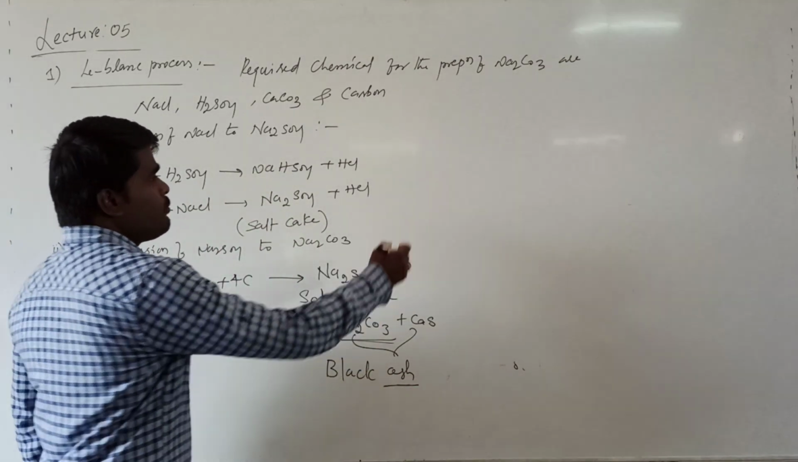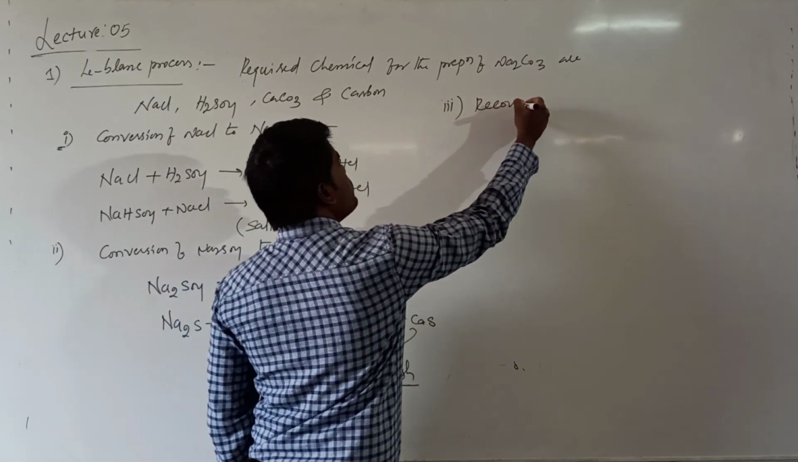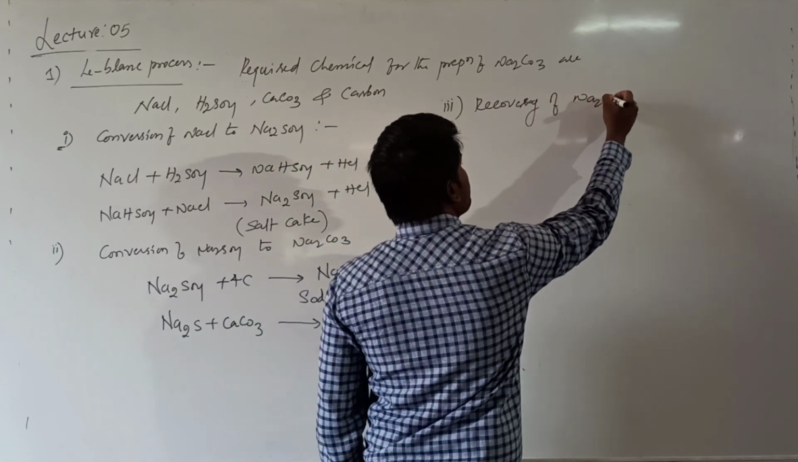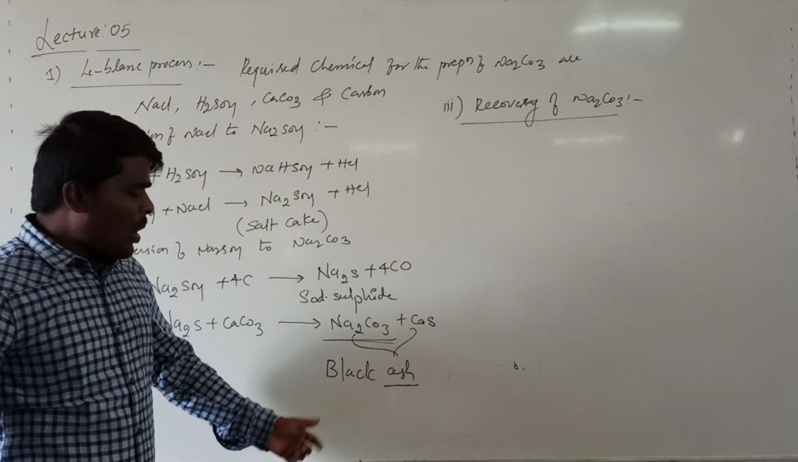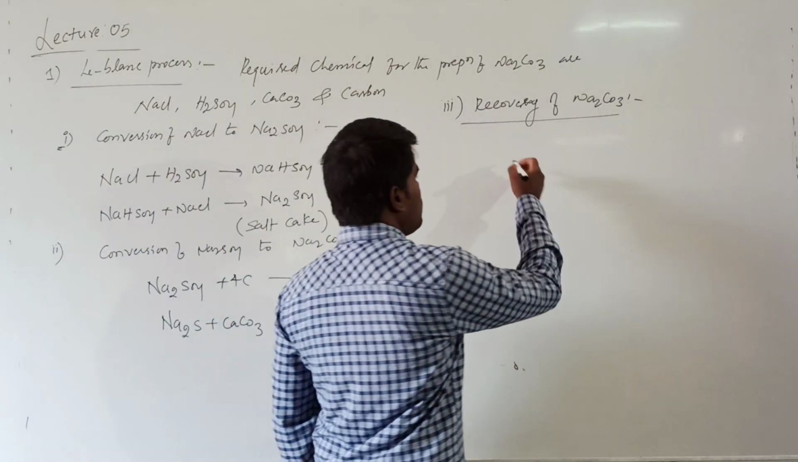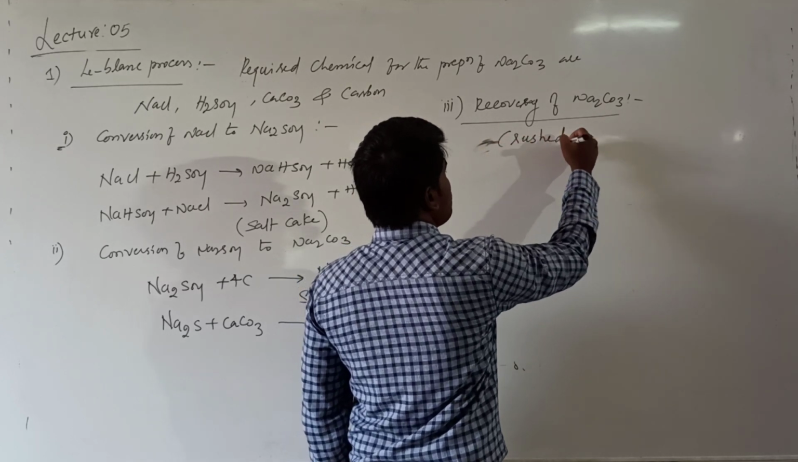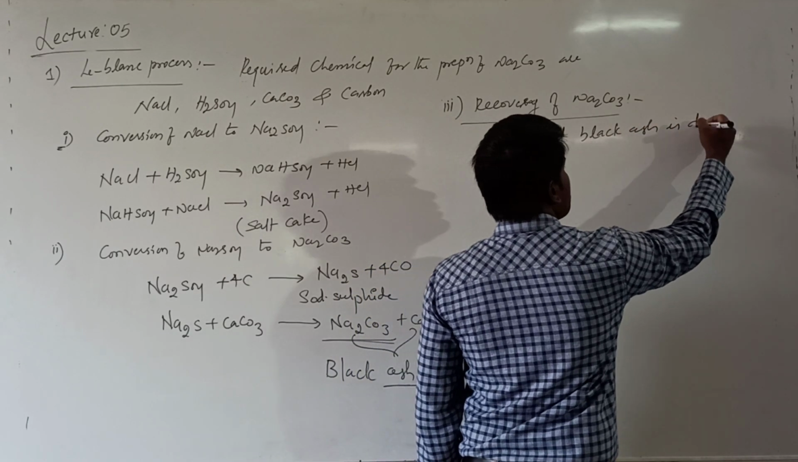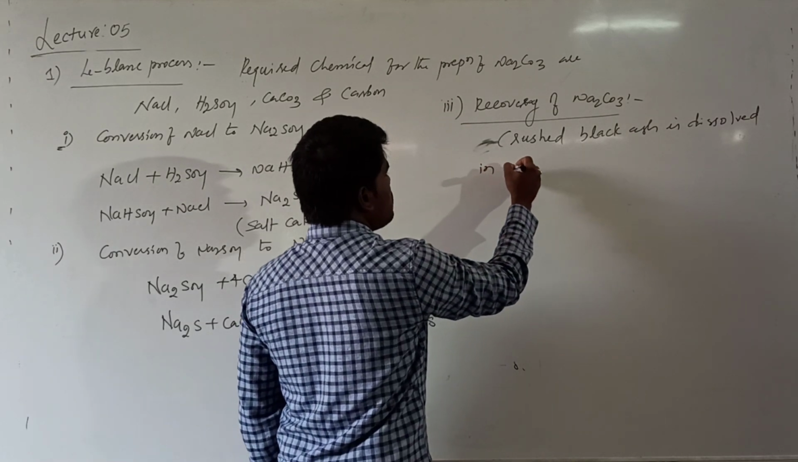Now, the third step involves recovery of Na2CO3. What we do in the third step is that this powdered, crushed black ash is dissolved in water.